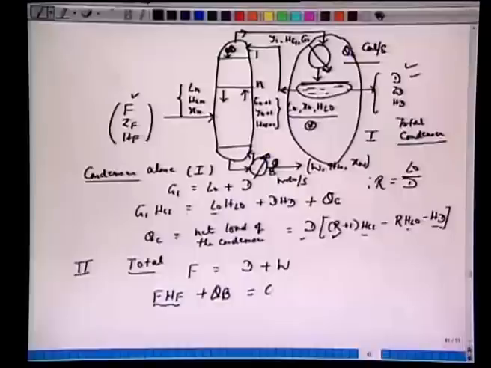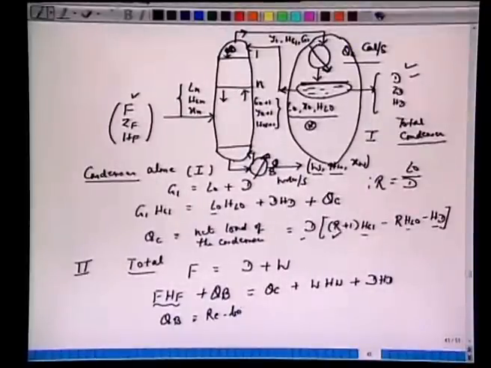This will equal all the heat loads, all the heat streams which are leaving the distillation column, including this QC plus W HW plus D HD. Now we can write the reboiler load QB, equivalent to this QC calculation.